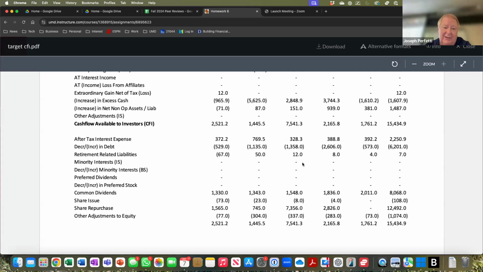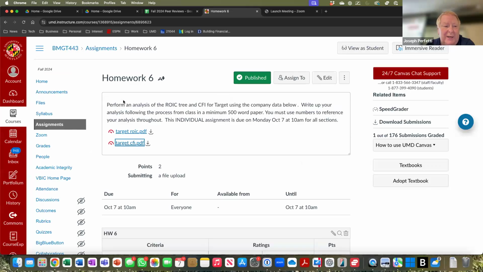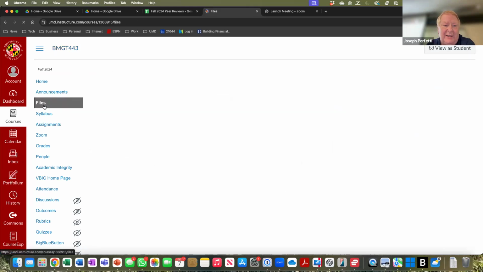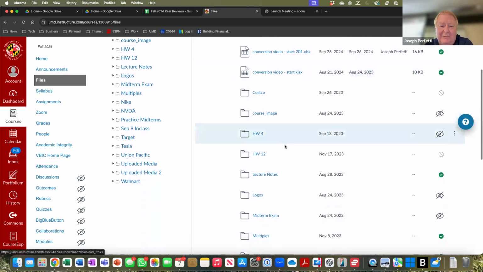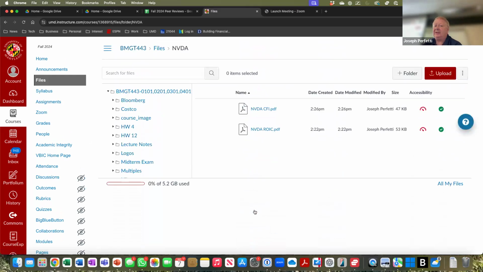So what we're going to do right now is we're going to practice, right? So I put into the files folder of Elms a folder today called NVDA, which is Nvidia. And in the Nvidia folder, there is an ROIC tree and a CFI for Nvidia. I'm gonna give you a few minutes in class to practice, not for a grade, study buddy here. Just pick somebody near you, 2 or 3 people, kind of go through this.